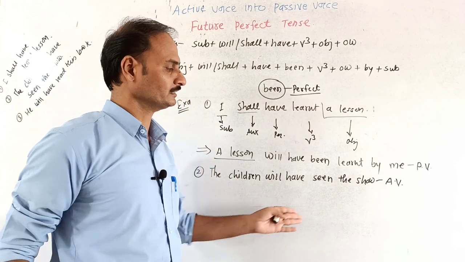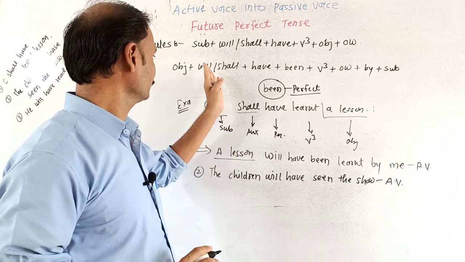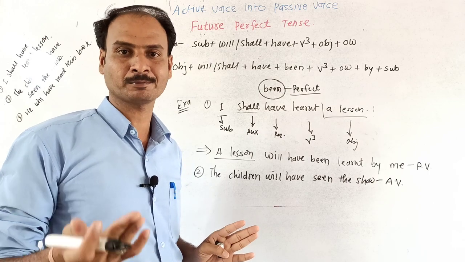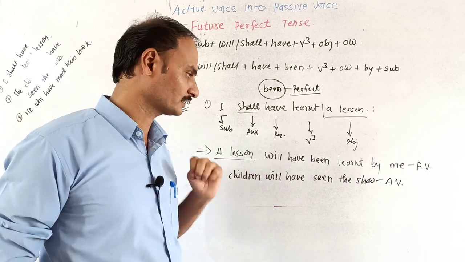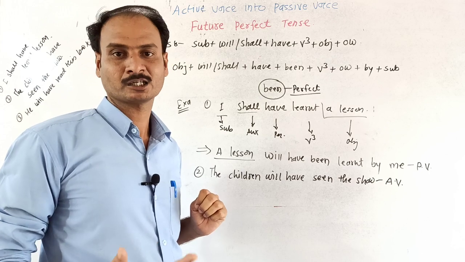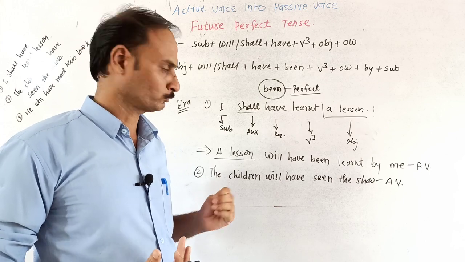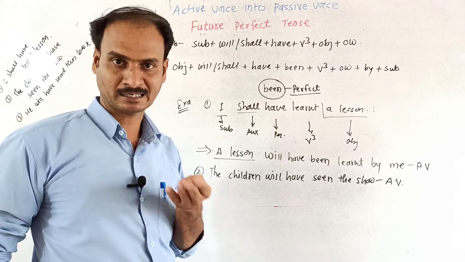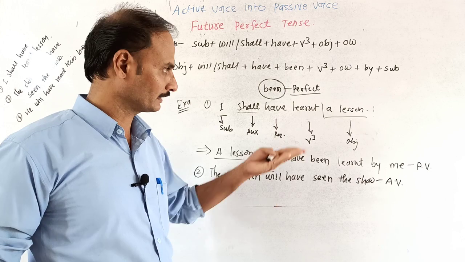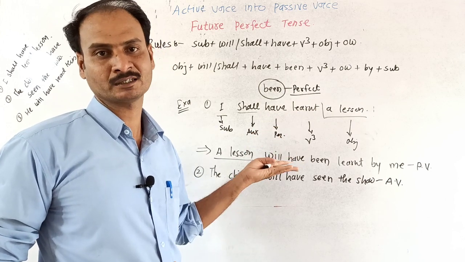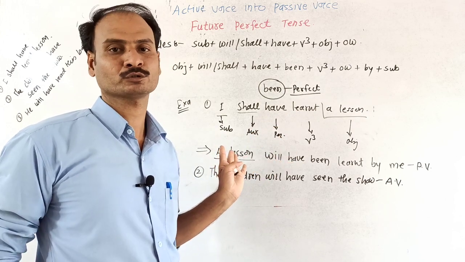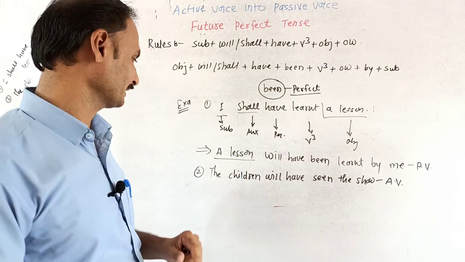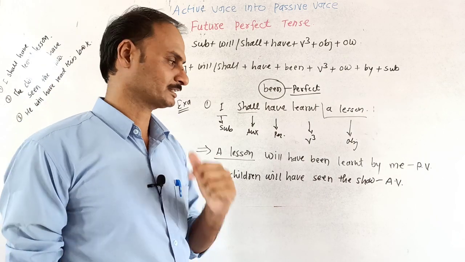So while interchanging this sentence, according to the rules, the object will become the subject, and the subject will become the object. According to the tense we have to take an auxiliary verb, then take the third form of the verb. If it is the perfect tense, write down "been"; for the continuous tense, write down "being" before the main verb. Then use the preposition "by", and if the given subject is in pronoun form, take the objective case of the subject. That is why we will interchange this sentence into passive voice with the rules.